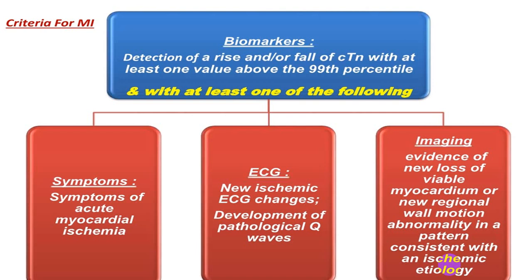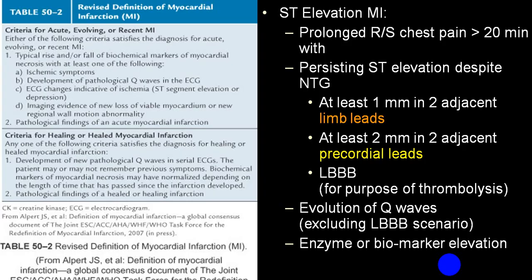Or if on ECG there is an ST elevation, we call STEMI.